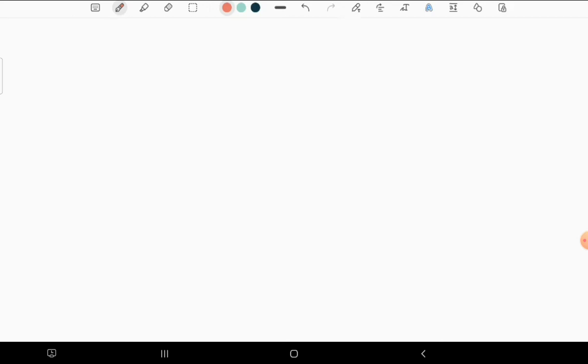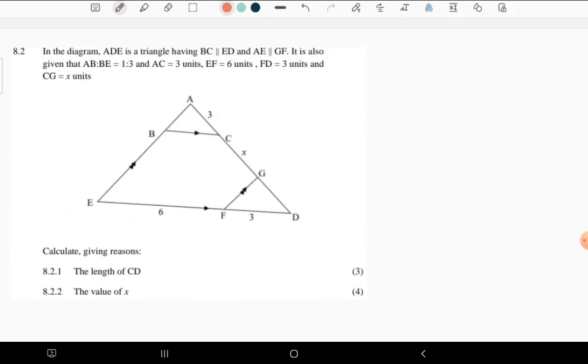So moving to the next question. The next question is question 8.2. We are given something here, and you can see that there are parallel lines that give us some information. In the diagram, ABC is a triangle having BC parallel to ED, and EA is parallel to GF, and it is also given that the ratio of AB to BE is 1:3. Now we have AC is equal to 3 units, and EF is equal to 3 units.